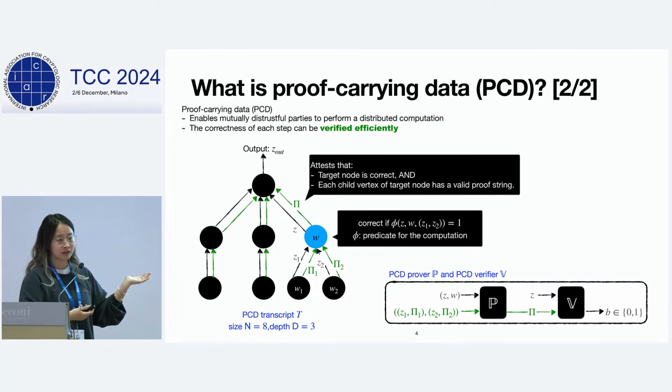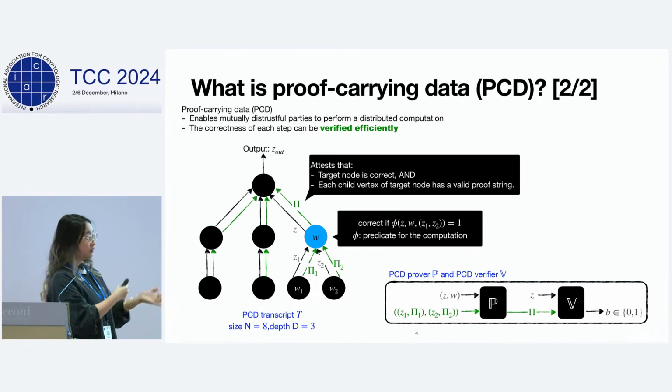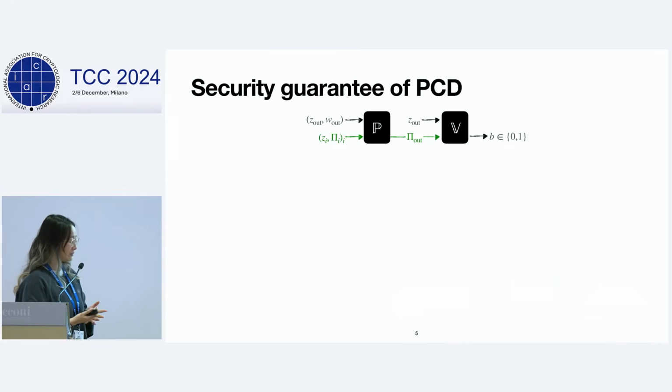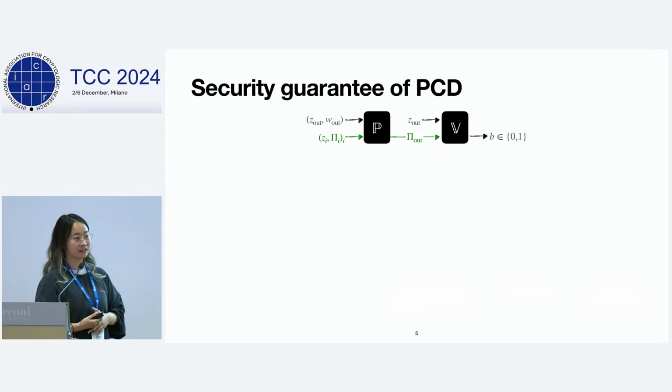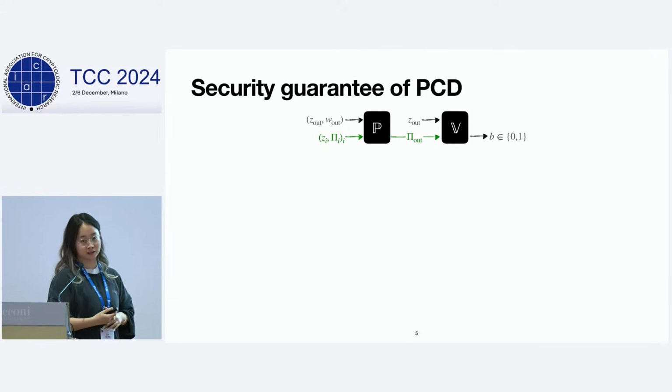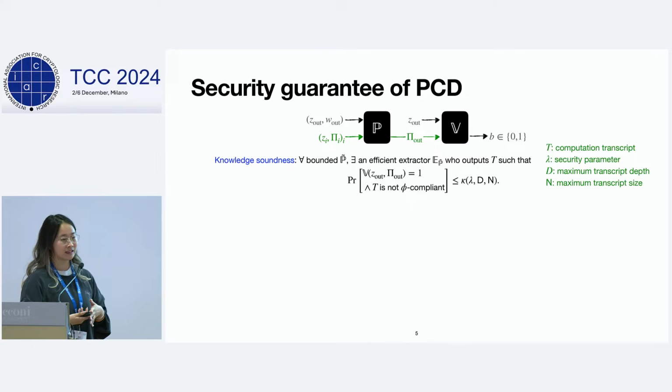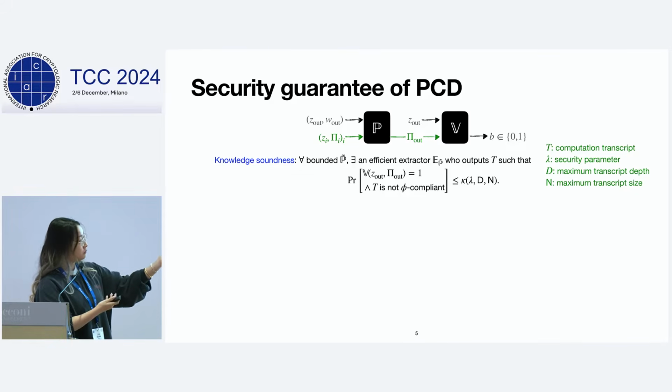With this abstraction, we're able to define the interface of the PCD prover and verifier, which gives us a proof system. As with every other proof system, we have a security guarantee. In this case, we are particularly interested in the knowledge soundness of the PCD scheme. Roughly speaking, consider a malicious prover, an adversary, that chooses a particular computation captured by the predicate phi, an output of the computation, and a final proof.